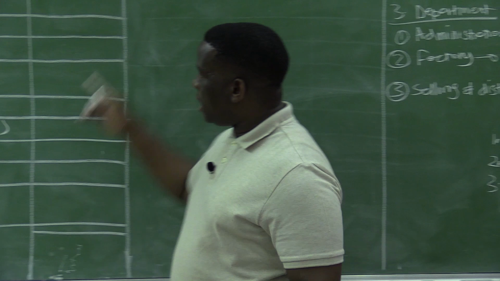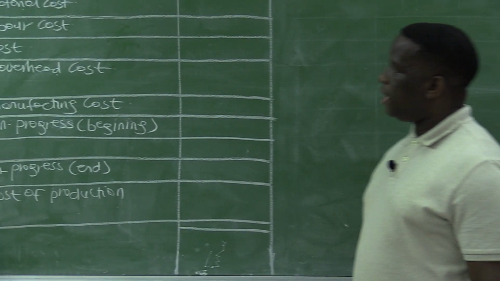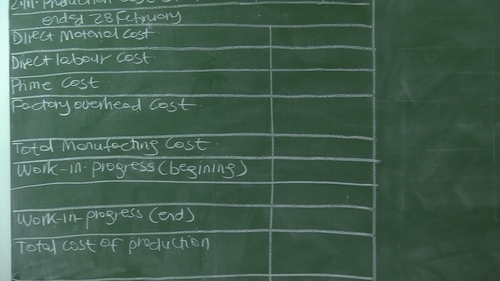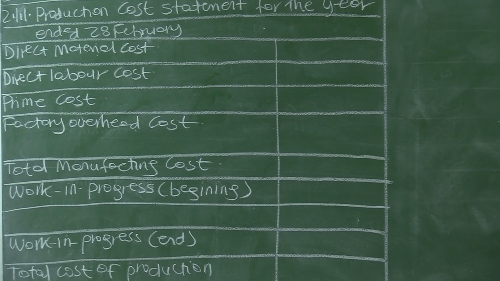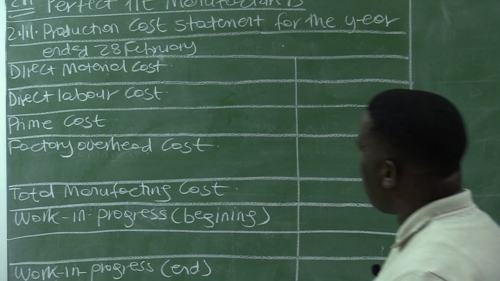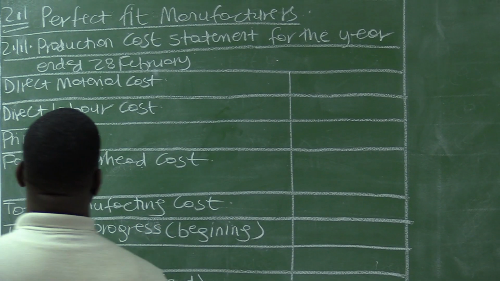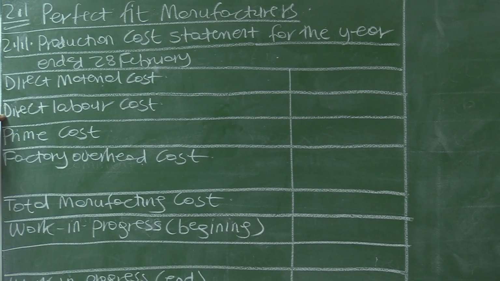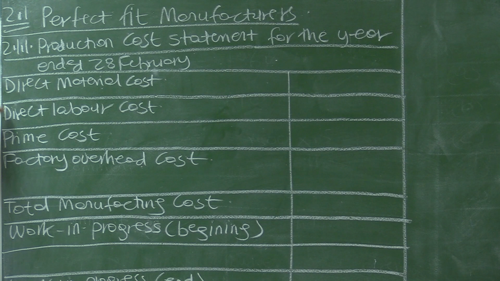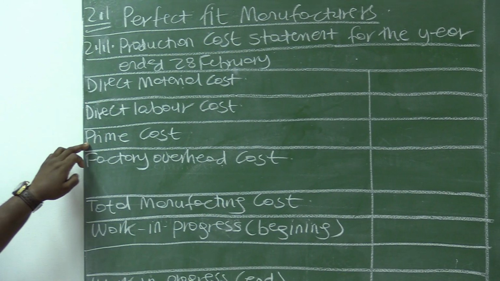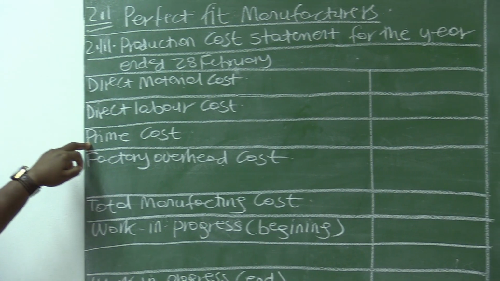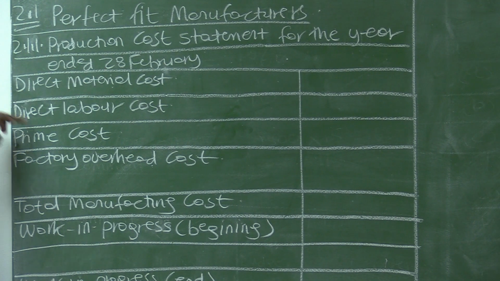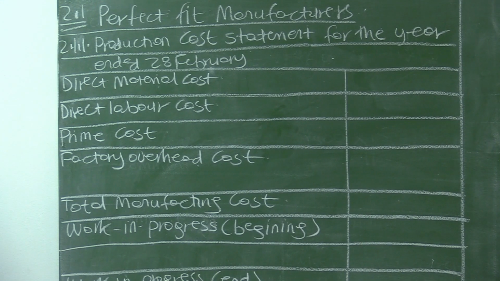So let us then look at this production cost statement for the year ended 28 February. The structure of the production cost statement does not change. When you are writing an exam, you should always know that you will have your direct material cost plus your direct labor cost. If these two costs are added together, they will give you a total, and that total is called the prime cost. This is the primary cost. When you are adding material cost plus labor cost, then the total is the prime cost.